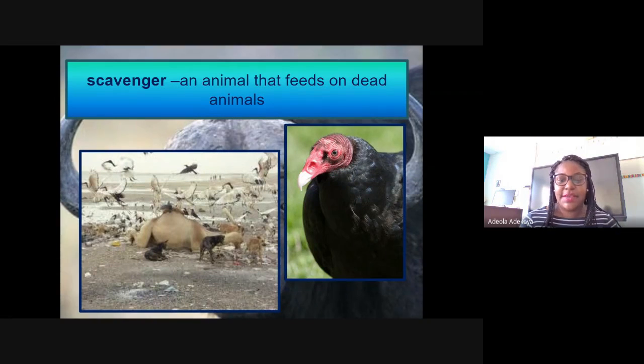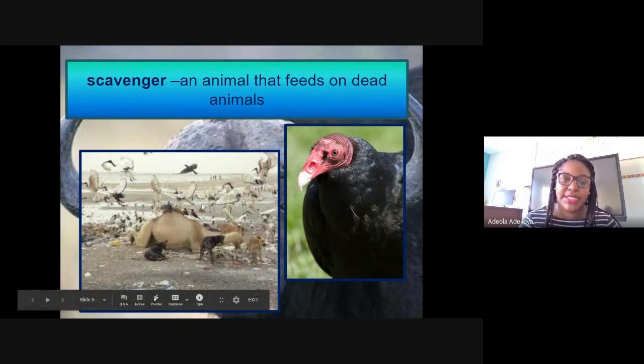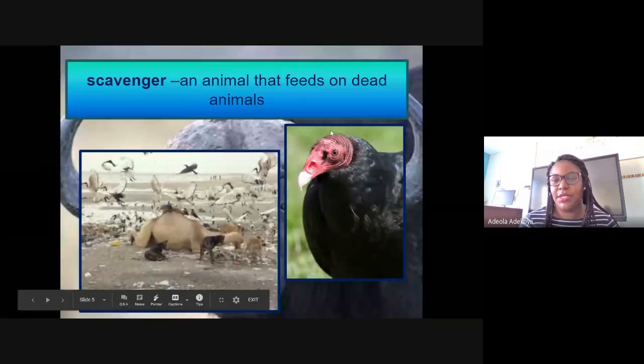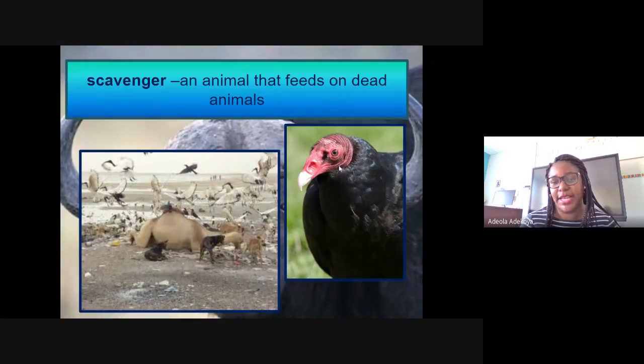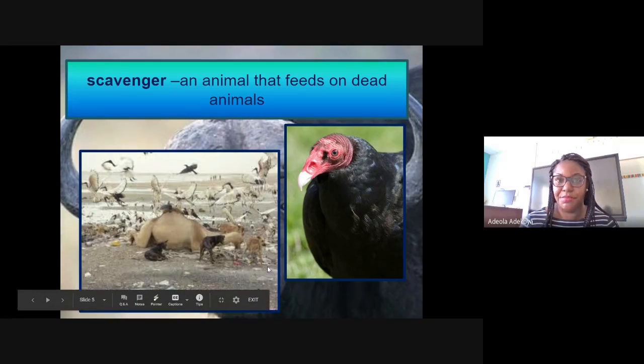Scavengers. So scavengers are generally organisms or living things that hunt for already dead organisms. That's what they feed on. They feed on dead animals. All right, so an example would be like a vulture, and you can see this vulture is adapted without any feathers on his head. It helps it keep diseases away. All right, and it would hunt for dead organisms. And so that's the relationship between a vulture and its meal.